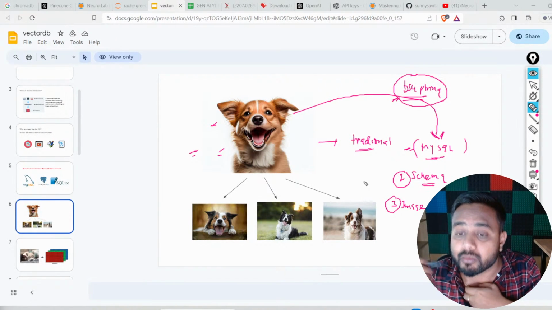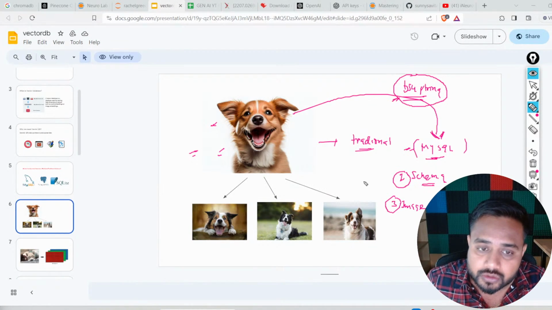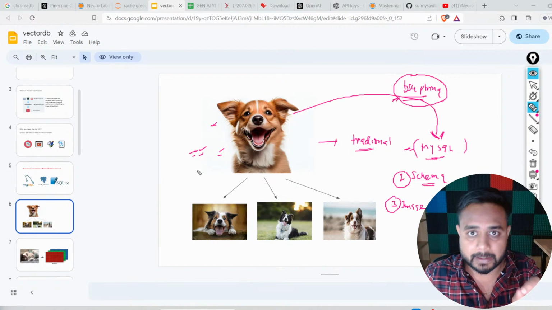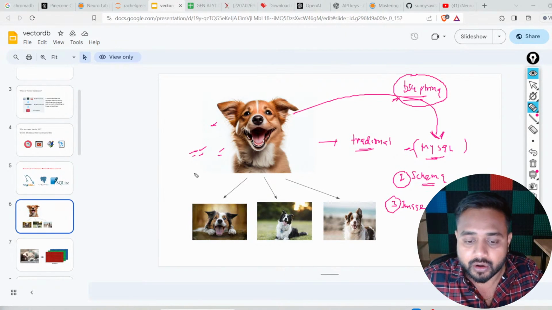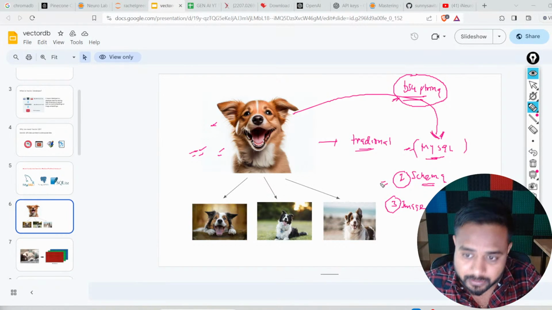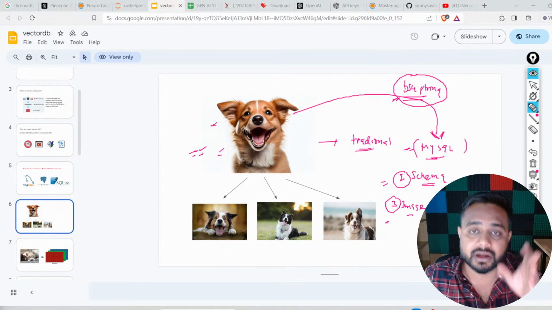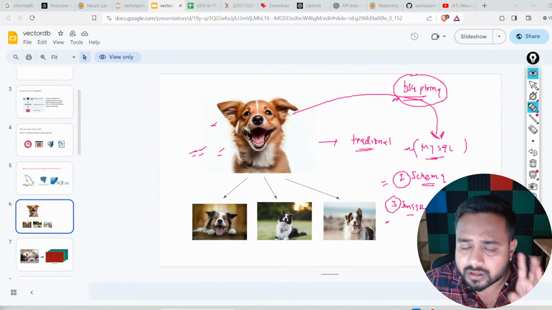But here are some problems we have. First problem: if we are directly storing it, we won't be able to identify whether it's a dog, a cat, or whatsoever. The second thing, we'll have to define a proper schema where we'll have different variables. Now the third thing is what?